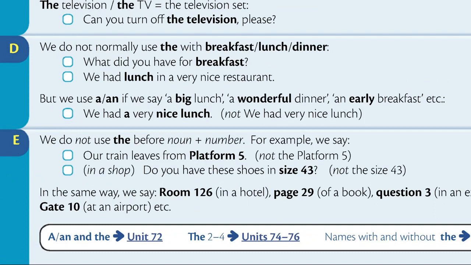Section D. We do not normally use the with breakfast, lunch, or dinner. What did you have for breakfast? We had lunch in a very nice restaurant. But we use a or an if we say a big lunch, a wonderful dinner, an early breakfast, etc. We had a very nice lunch.